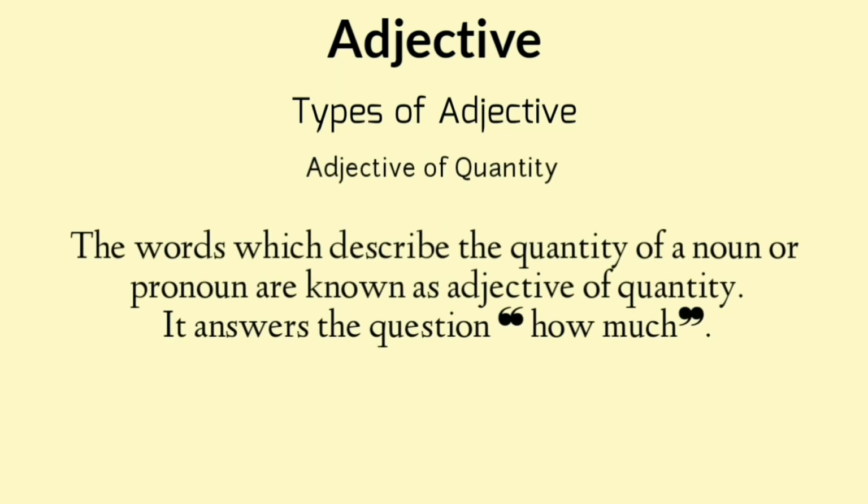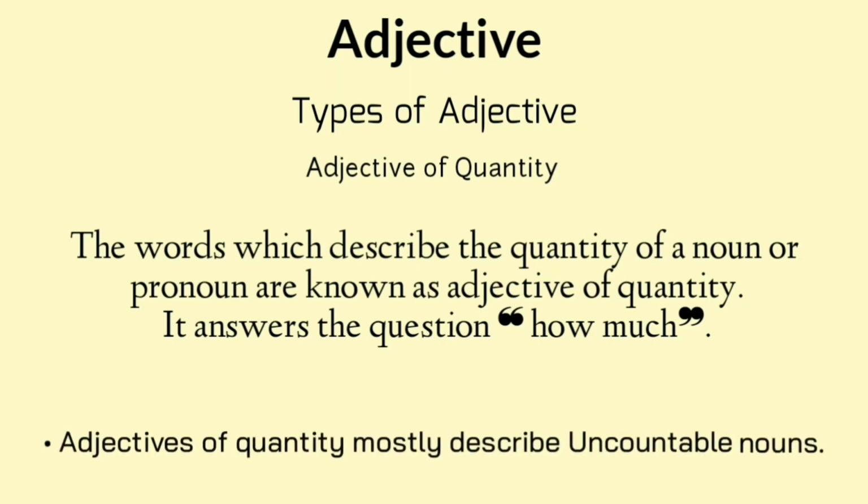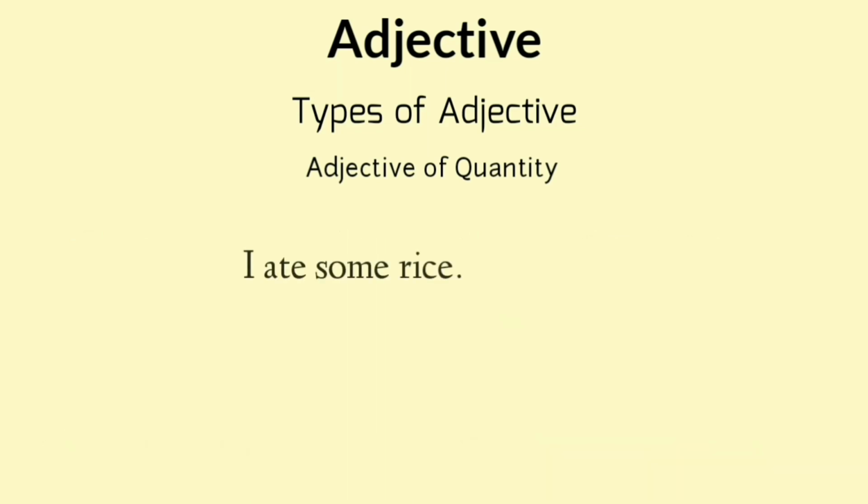The words which describe the quantity of a noun or pronoun are known as adjective of quantity. It answers the question, how much? Adjectives of quantity mostly describe uncountable nouns. For example, I ate some rice. There is little water in the pot. Here, some and little answer the question, how much rice and water.